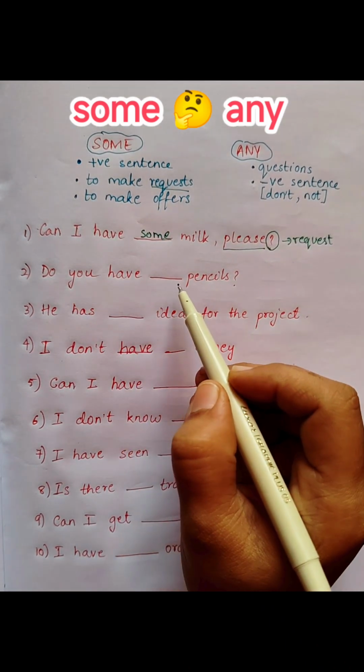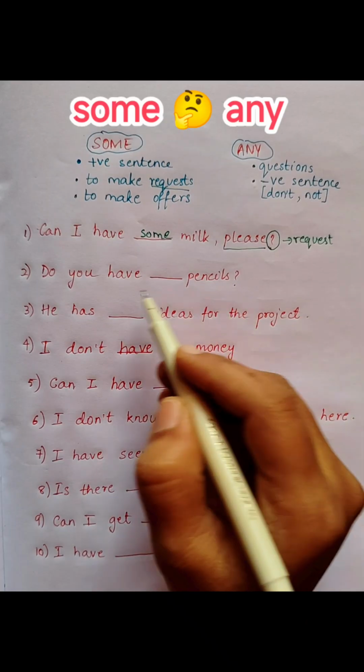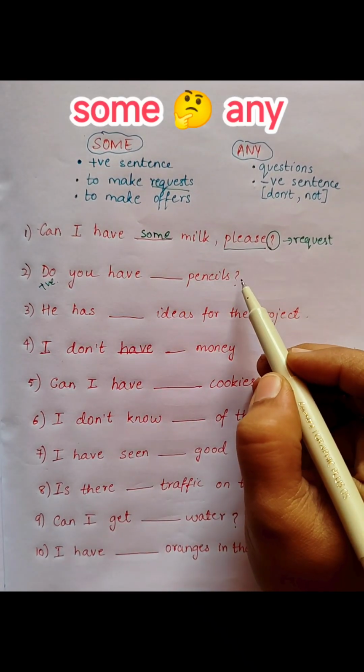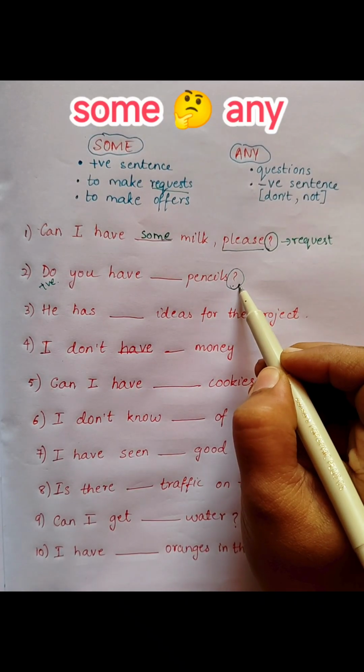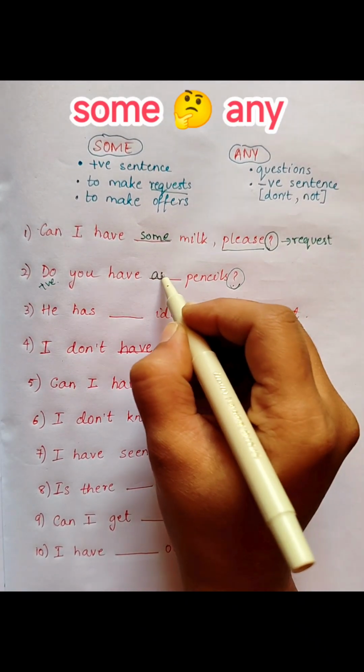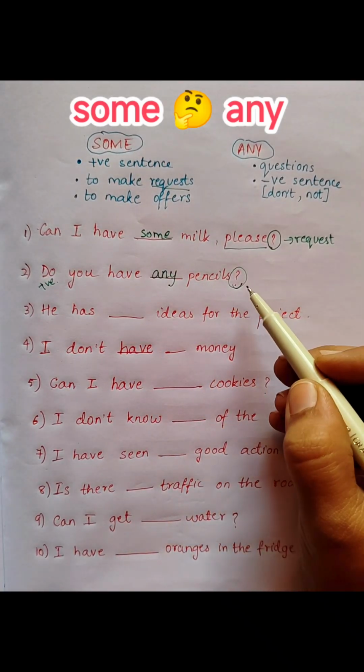So the answer is some. Next, do you have blank pencils? Do you have? It's a positive sentence, of course, but still it is a question. It is a questionary sentence and a question follows up with any. Do you have any pencils?